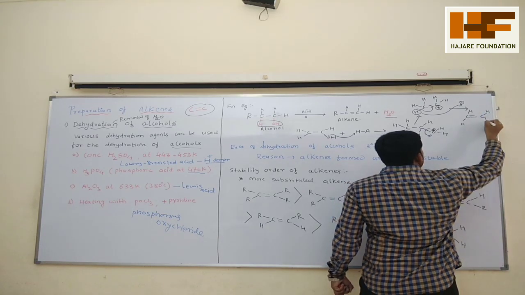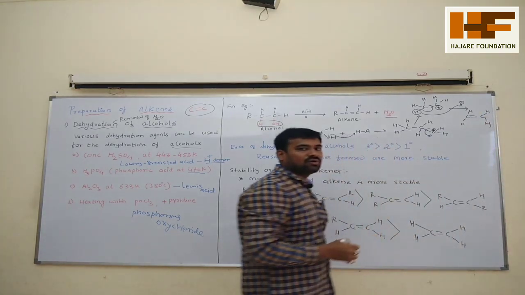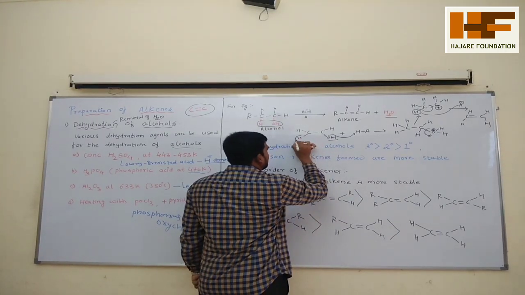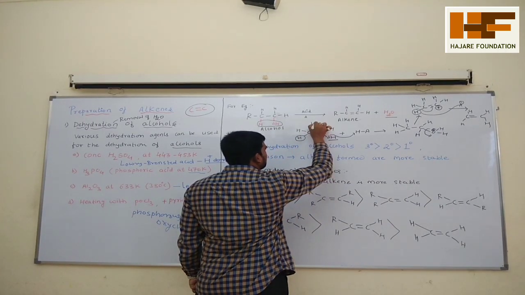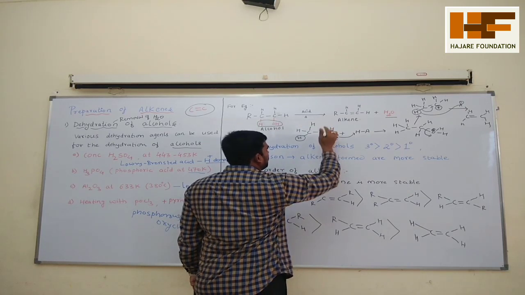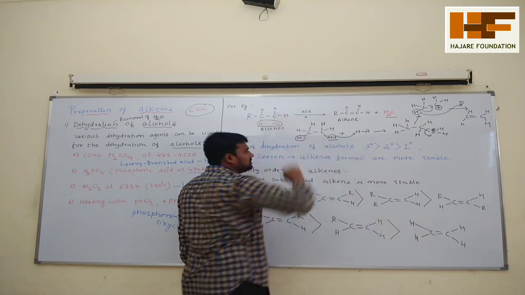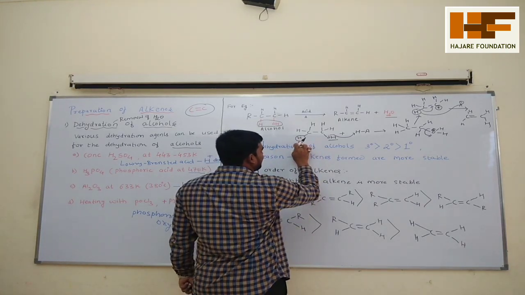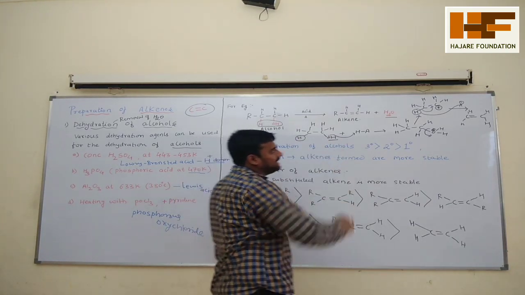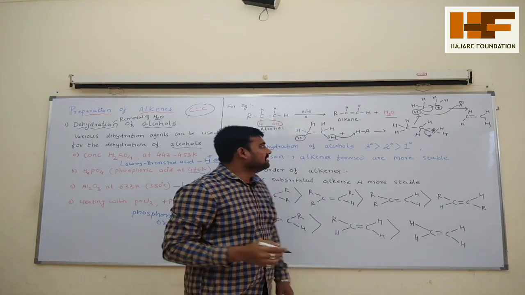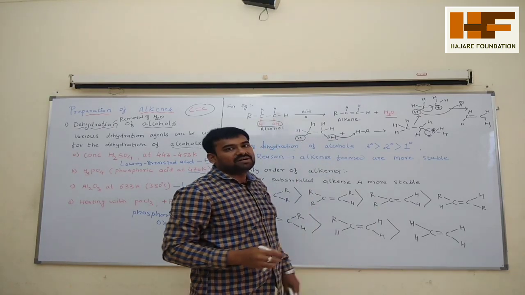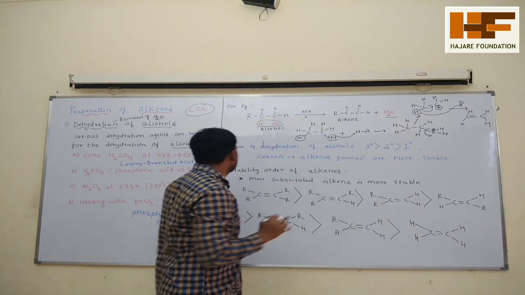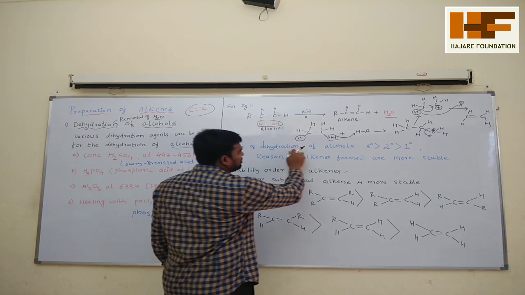See, H and H. Okay, so what happened overall? The removal of OH and H. Already one H is here, remember? So 1, 2, 3, one more H is here, just to satisfy the valency. So in this way you can remove H and OH from alcohol to get ethene. This is what we call the mechanism of dehydration of ethanol to get ethene.